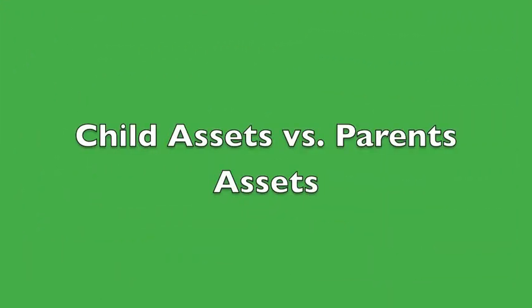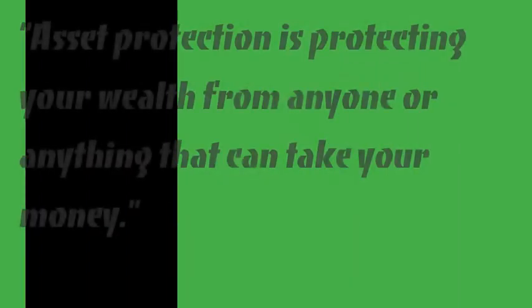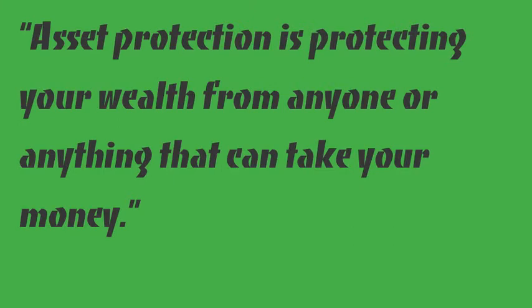20% of a child's assets may be counted in federal aid calculations, while 5.64% of a parent's unprotected assets may be counted in applications. Asset protection is protecting your wealth from anyone or anything that can take your money. A dependent child does not have any asset protection, but parents and independent students do.